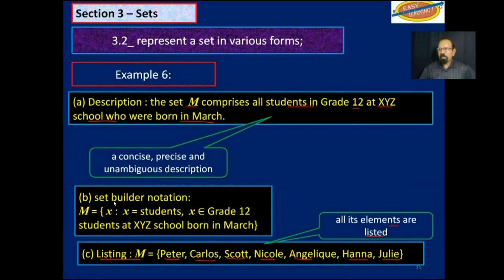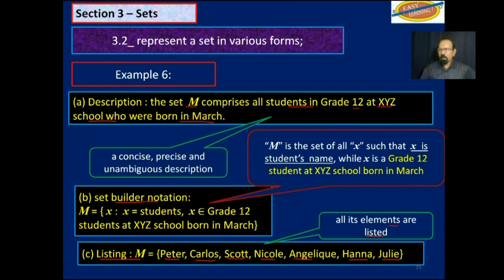Now, if you use set builder notation, you could say that M is a set of all x, such that x would be the student's name, and x would be a member of grade 12 students in XYZ school born in the month of March.